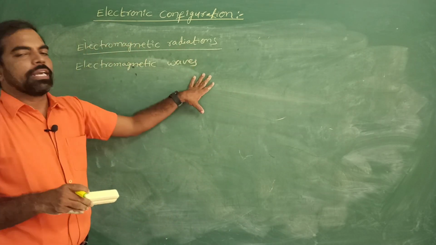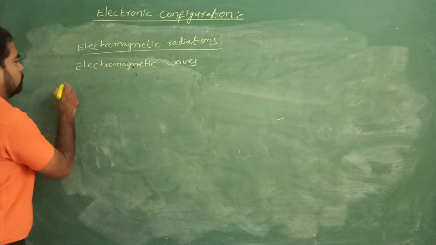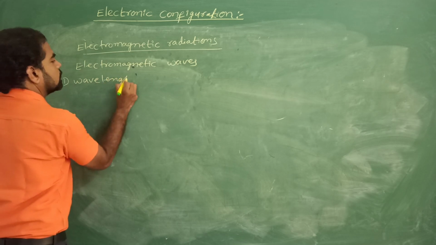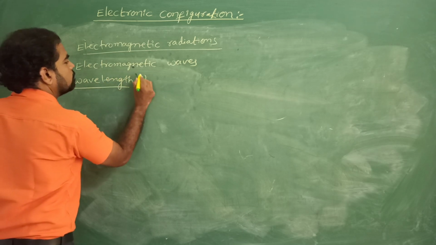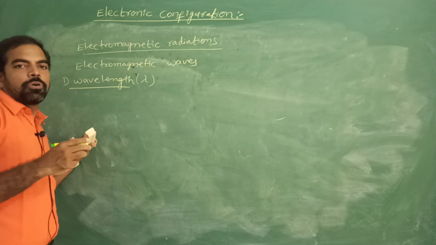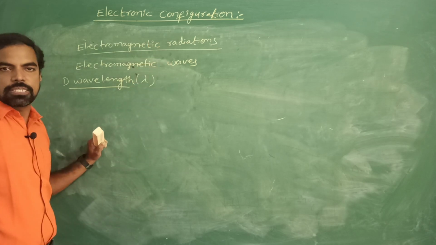These electromagnetic waves have some characteristic properties. The first one is wavelength. What is meant by wavelength? It is represented with lambda. These waves produce radiations, hence they are called electromagnetic radiations.